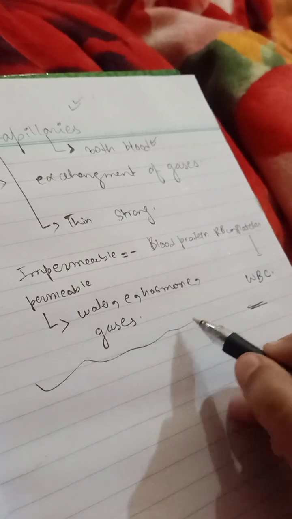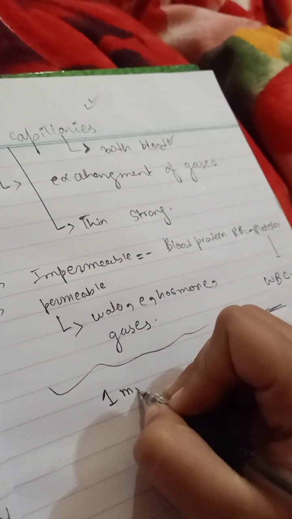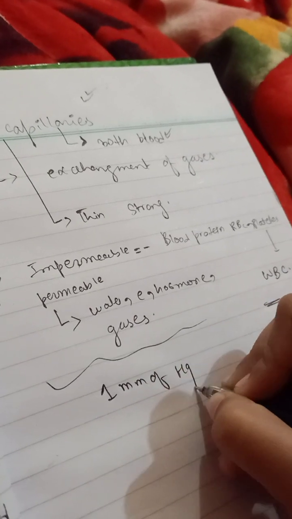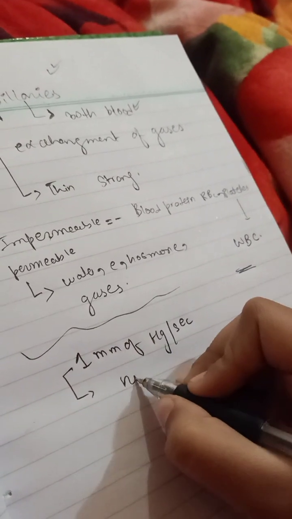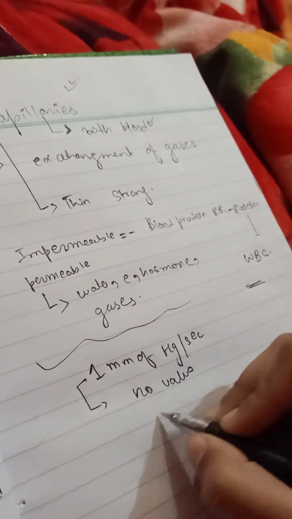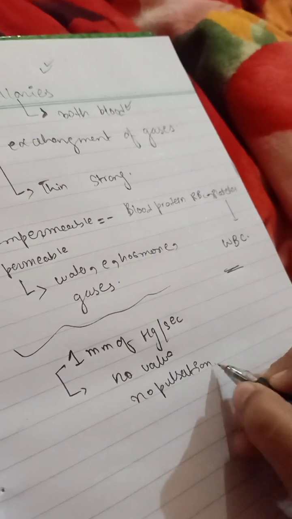Okay, if we talk about the pressure in the capillaries, that is 1 mm of Hg. This is the blood flow in the capillary. The capillary has no valve. Okay, there is no pulsation, like you can see in the artery.